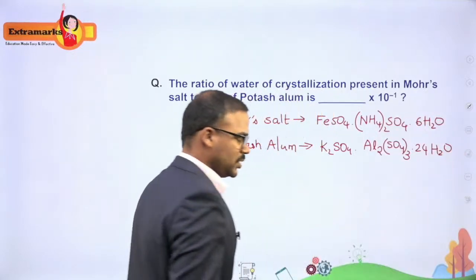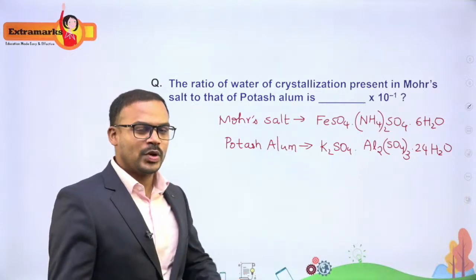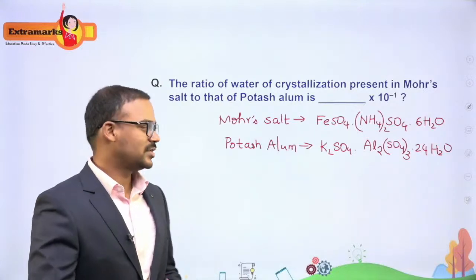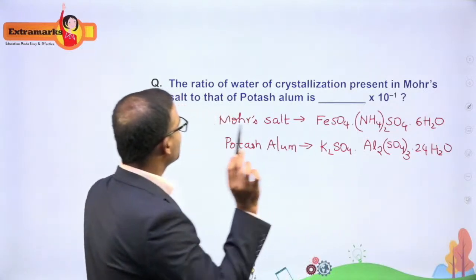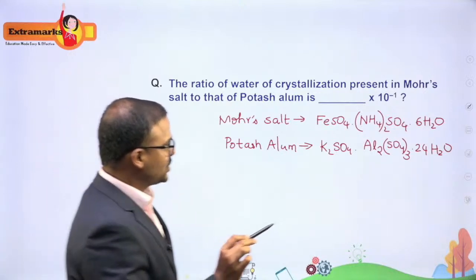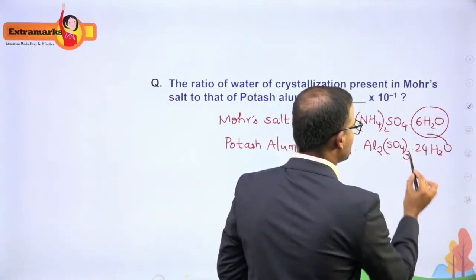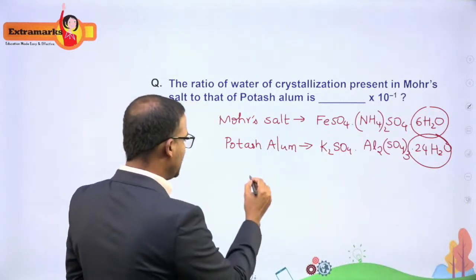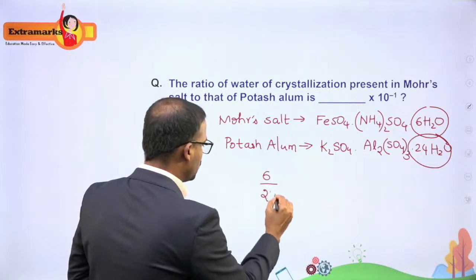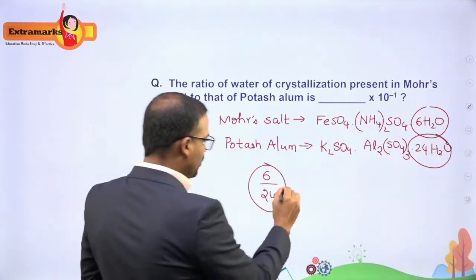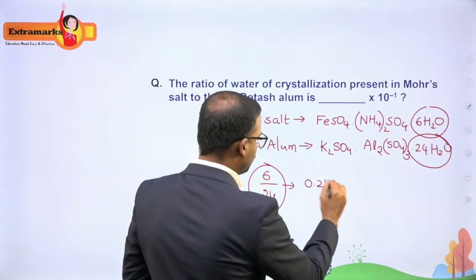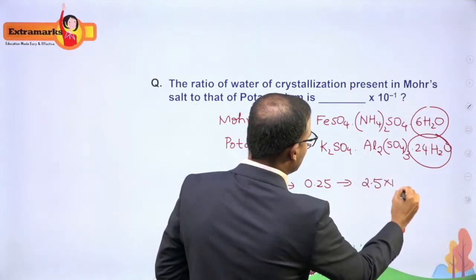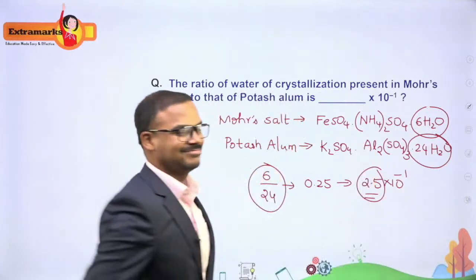So the question is very simple. If you know the formulas, you can do this within 10 seconds. But if you do not know, you will end up with the wrong answer if you guess it. So it's very simple. They are just asking us the ratio of water of crystallization of Mohr's salt to that of potash alum. It means Mohr's salt by potash alum. It means 6H2O by 24H2O. This is what they are asking us. And which is 1 by 4, nothing but 0.25. This could be written as 2.5 into 10 raised to minus 1. So this is my answer.